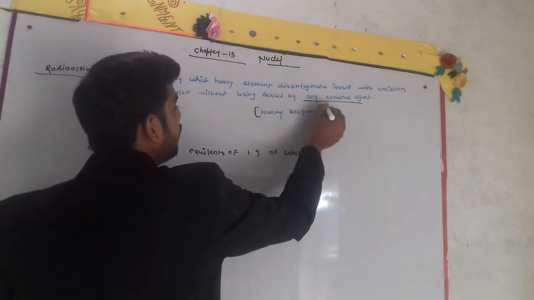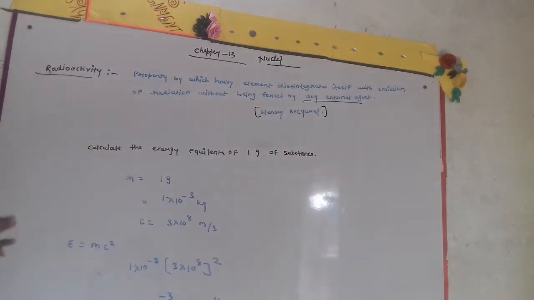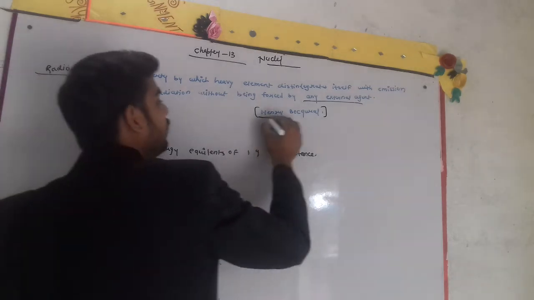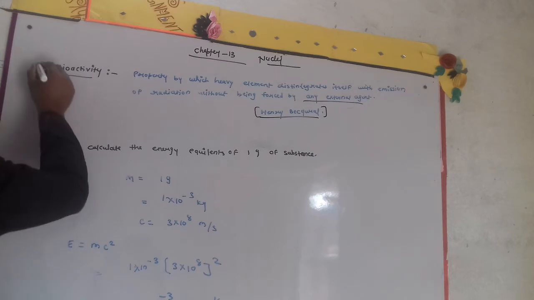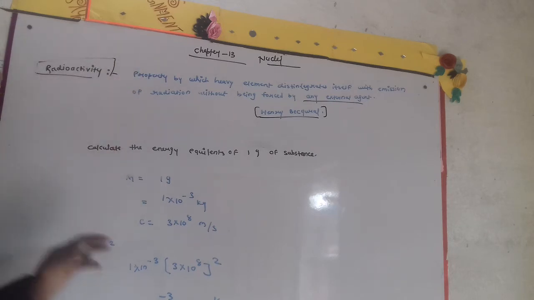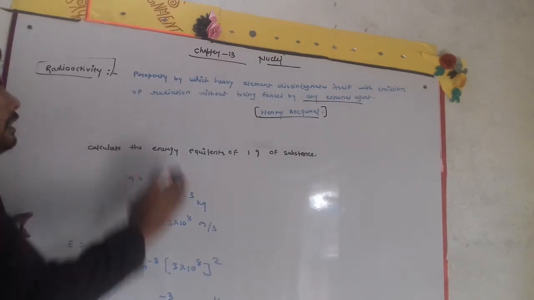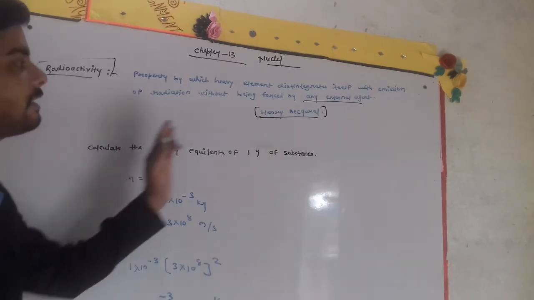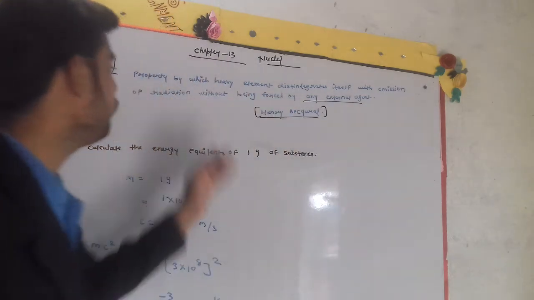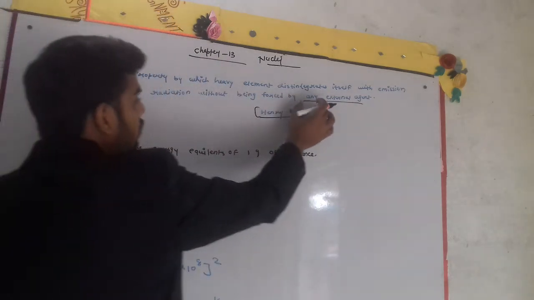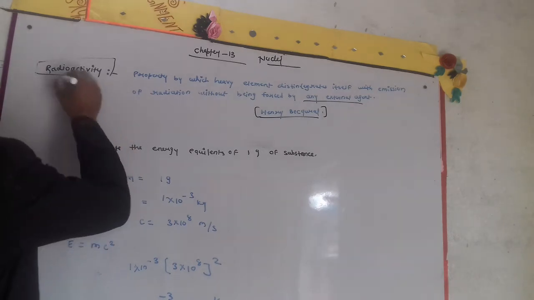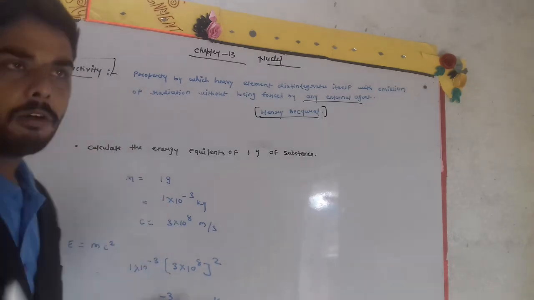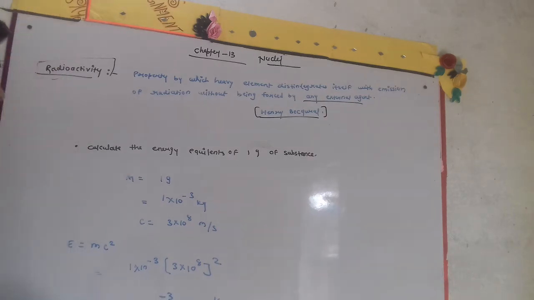This phenomenon was discovered by the French scientist Henri Becquerel. Henri Becquerel is a very famous scientist, and that's why the unit of radioactivity is the Becquerel. So this is the property by which a heavy element disintegrates itself with emission of radiation without being forced by any external agent. This is our radioactivity. We will see how many types of particles there are in another video.